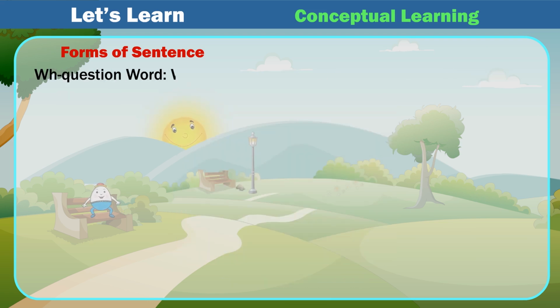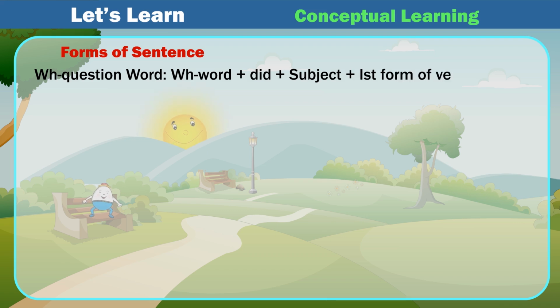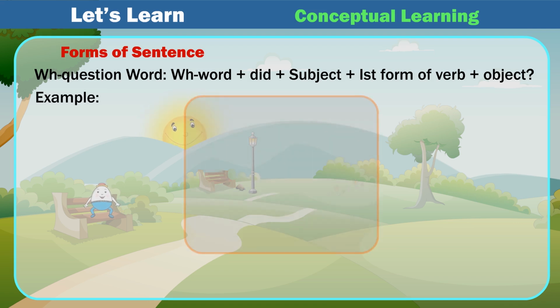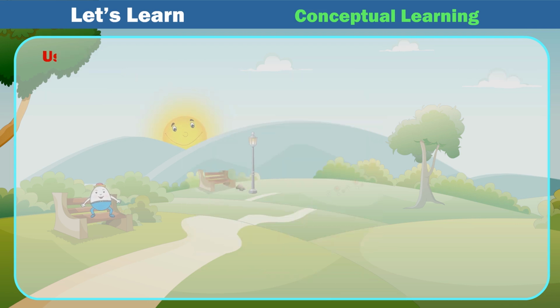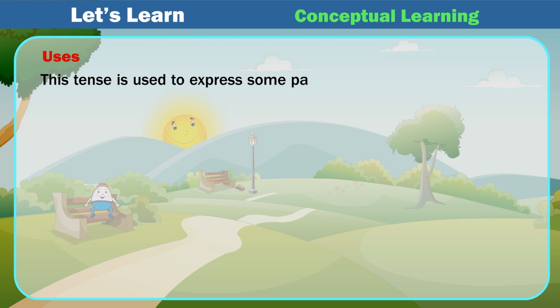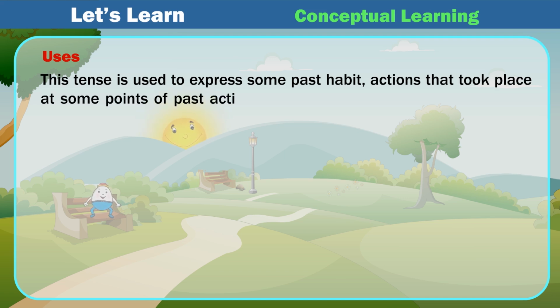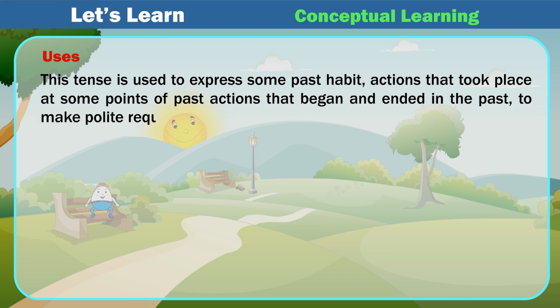WH question word. WH word plus did plus subject plus 1st form of verb plus object. Example: When did you go home? Uses. This tense is used to express some past habit, actions that took place at some points of past, actions that began and ended in the past, to make polite request.